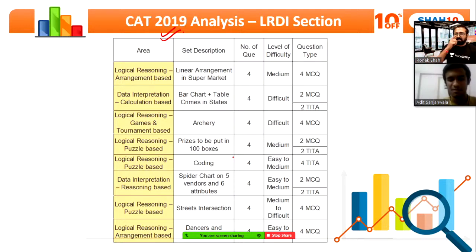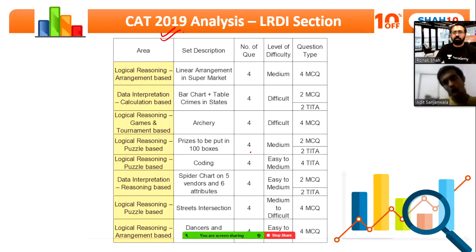Adit, can you just tell me which was that slot when there were 6 questions based on set theory? Yes, there was the first slot. There were 6 questions based on set theory, but this time a set was given wherein a single set had 6 questions. This had never happened before in LRDI; earlier only 4 questions would come. This time, for the first time, 6 questions came.